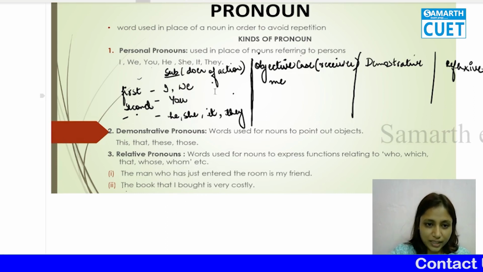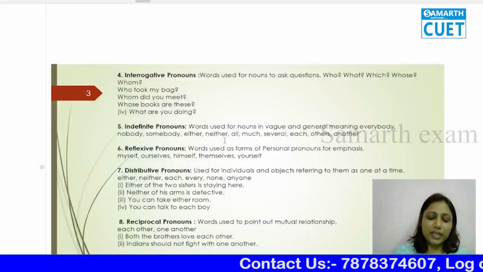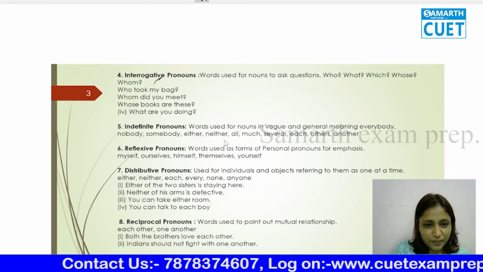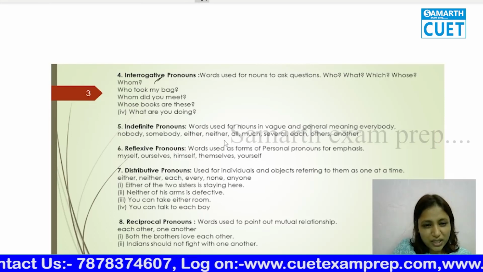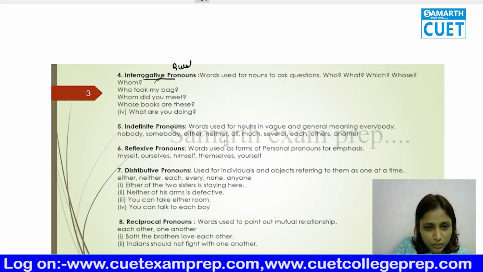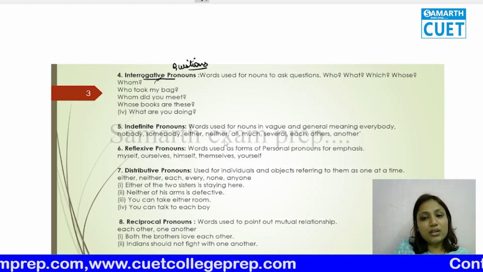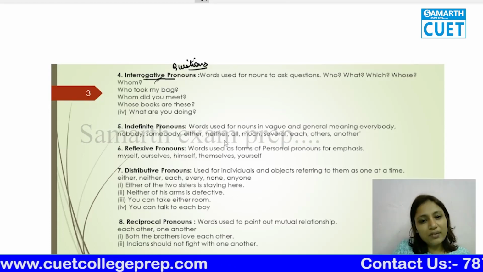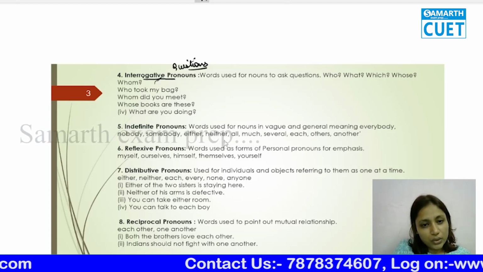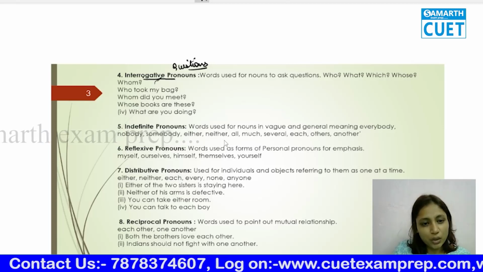Now comes the second slide. Interrogative pronouns. Interrogative means when you are going to ask questions. I'm so sorry about the word use of functions. I meant questions. So interrogative pronouns are used whenever there are questions involved and wherever nouns have questions. They are who, what, which, whose, whom.